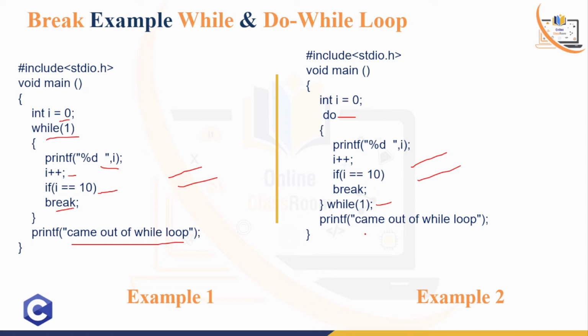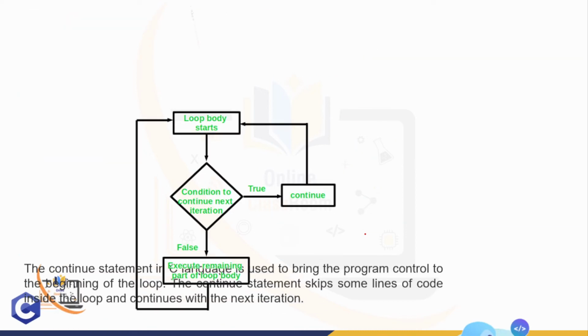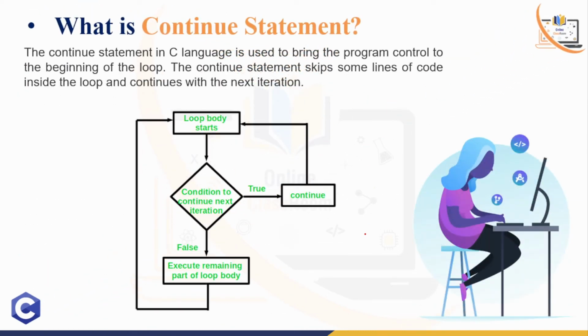Now after that, we go to the continue statement. This continue is something different from the break statement, right? Continue is used to skip something. Break means to break a particular loop, but continue means it just continues a particular loop, or when your condition is satisfied, it just continues, right?